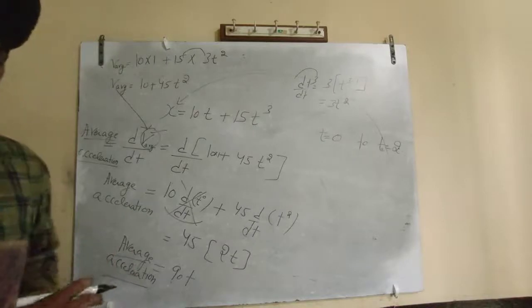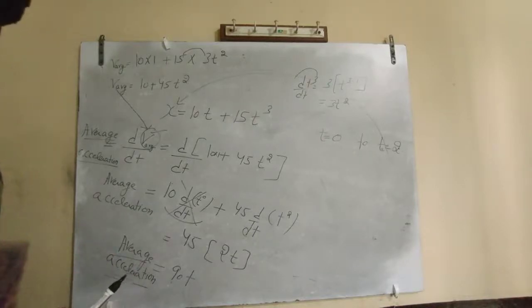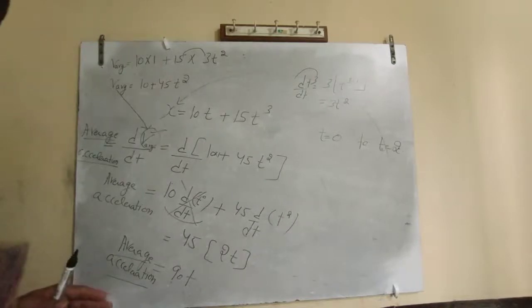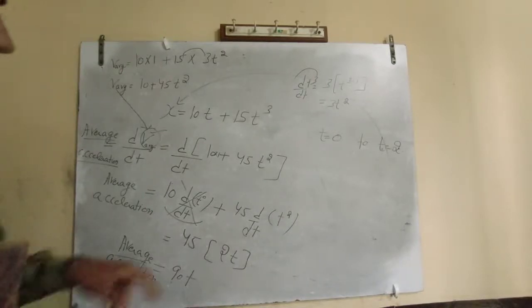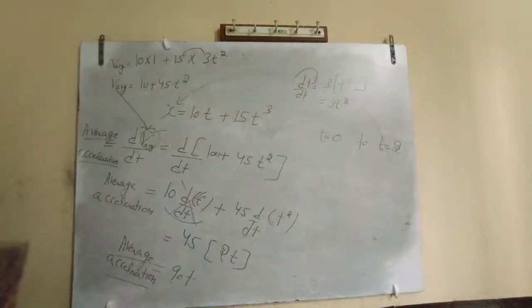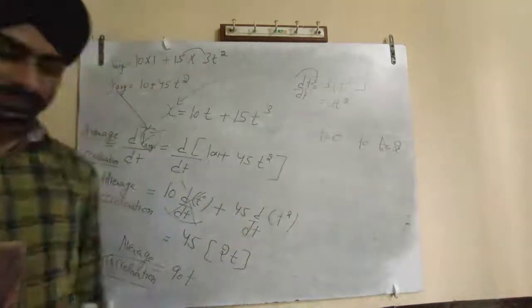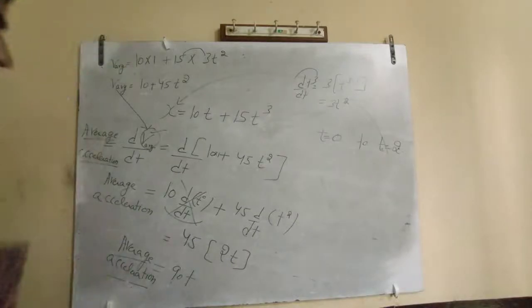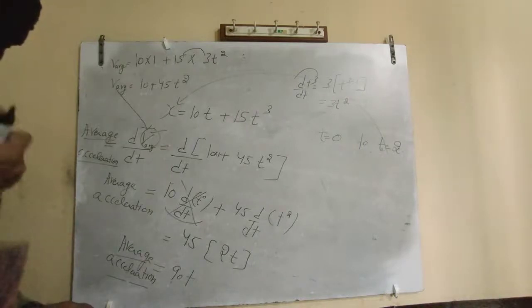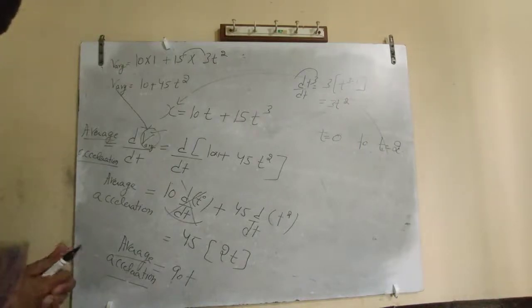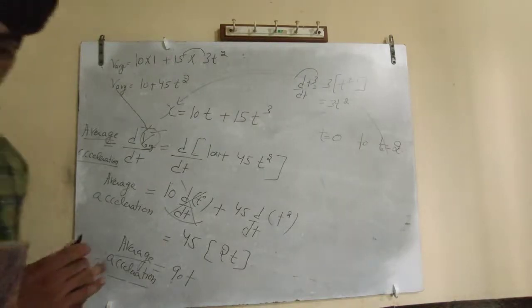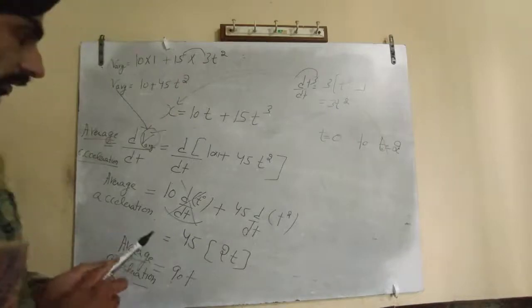Your target is to find the average acceleration from t equals 0 to t equals 2. At t equals 0, what will be the acceleration? 90, 180, the answer will become 90. Then plus 45 t square.